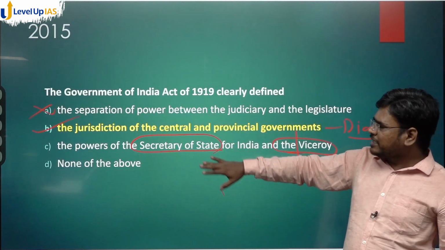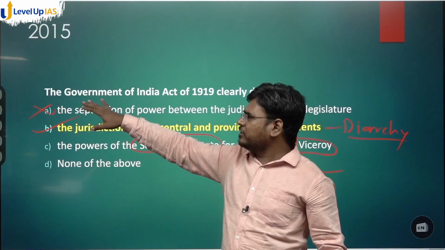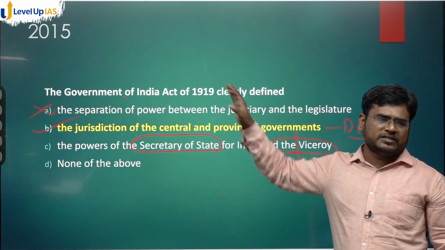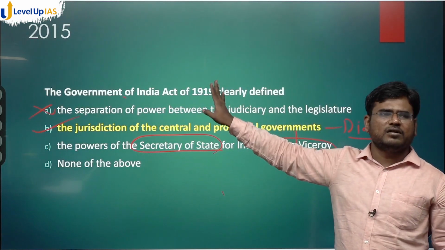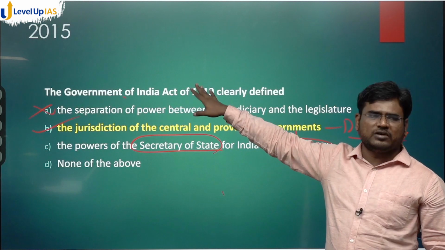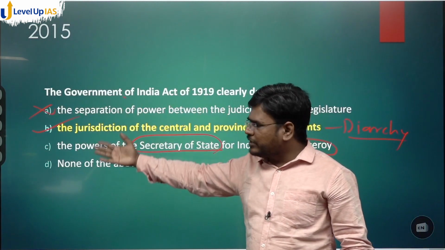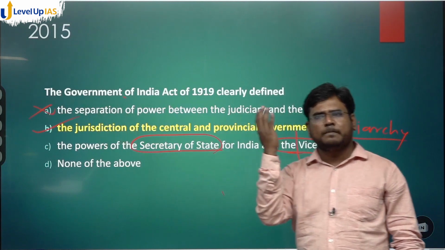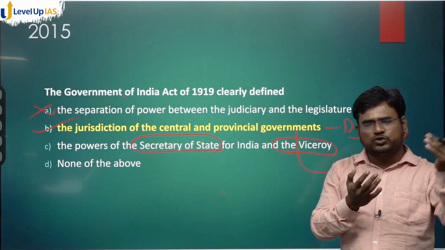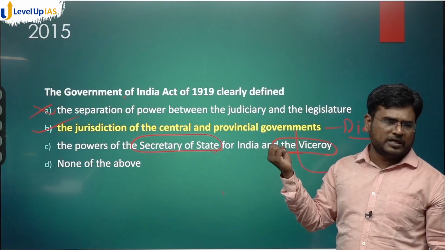So in that case you can go with B, but for that you need to have at least a little bit of understanding of the 1919 Act, or whichever act is mentioned in the question. You need to have a little bit of understanding of that act. Only then can you solve the question, and you should know the historical, contemporary issues of that time. What was the major issue of that time?